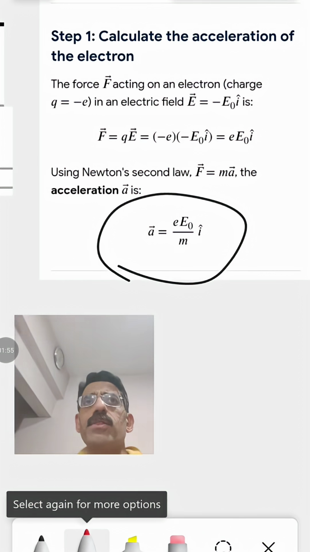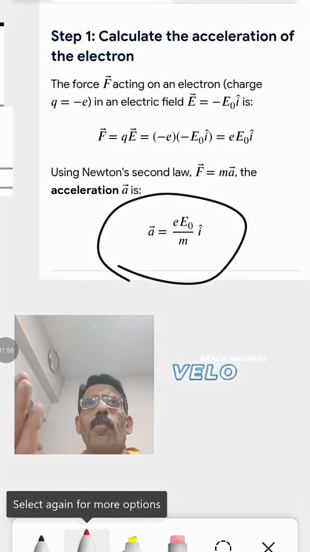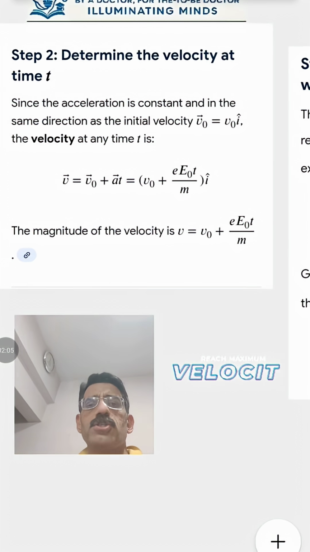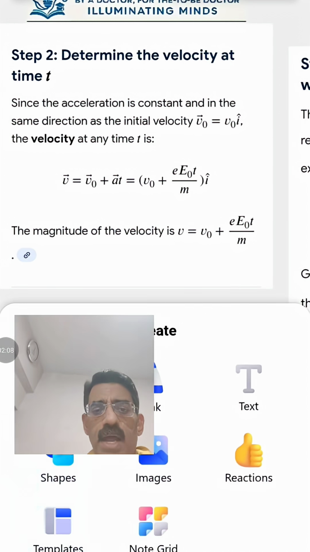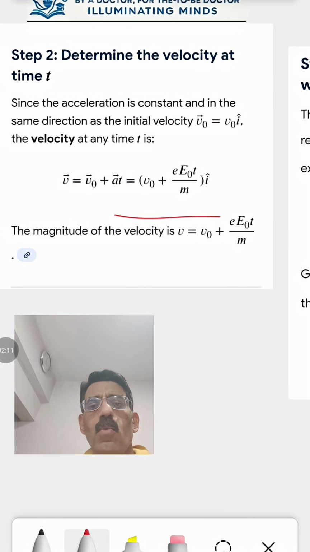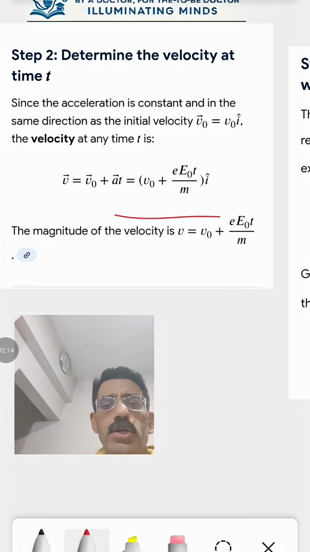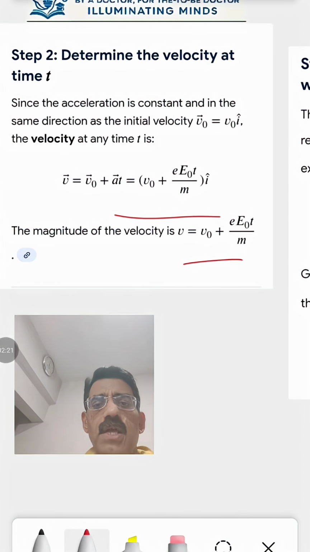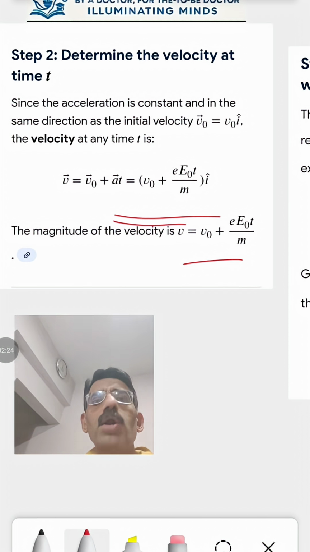Now what you have to do, get the new velocity, put it in v is equal to u plus at, that is v naught plus at. So put it in that equation and then derive what is your new velocity. So therefore from that you get your new velocity as nothing but v is equal to v naught plus e E naught by m into t. You know that v naught plus e E naught t by m is your new velocity.